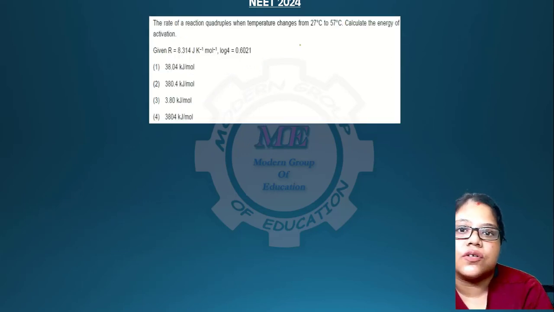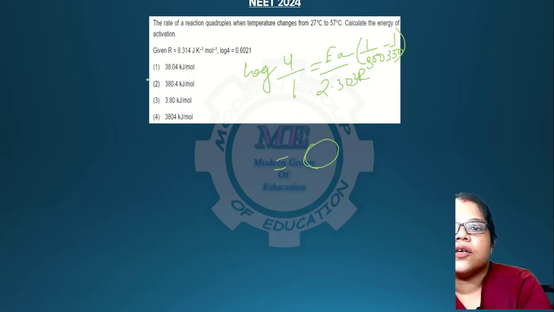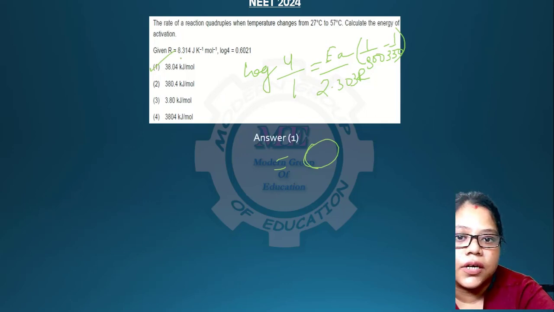Okay, the rate of reaction quadruples. So here you have to apply log 4 by log 1 equals Ea by 2.303 R into (1/T1 − 1/T2). You have to always write first, that is 27, that is 300, minus 1 over 330. So you get it in joules and convert it into kilojoules. So you will be getting 38.04 as your answer.